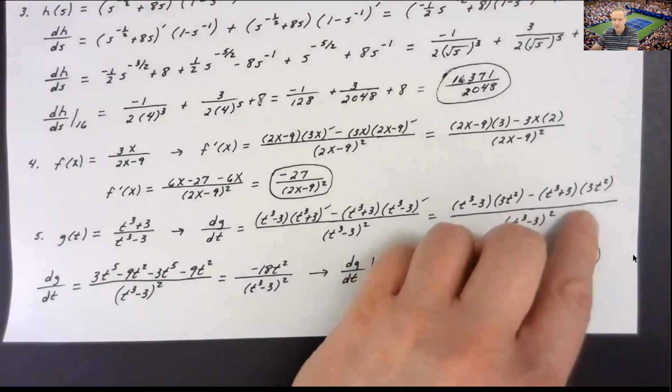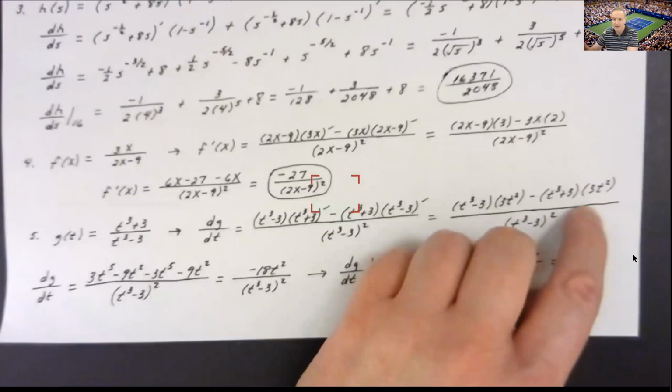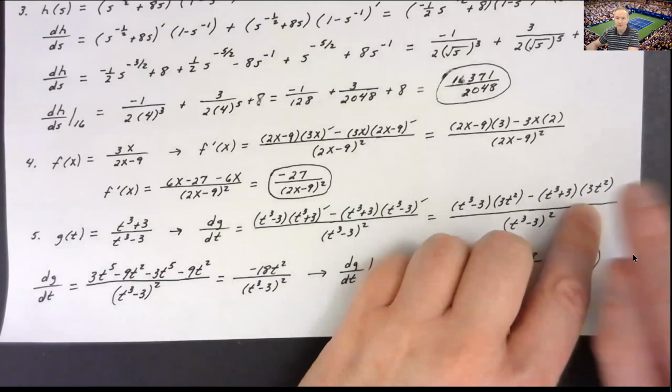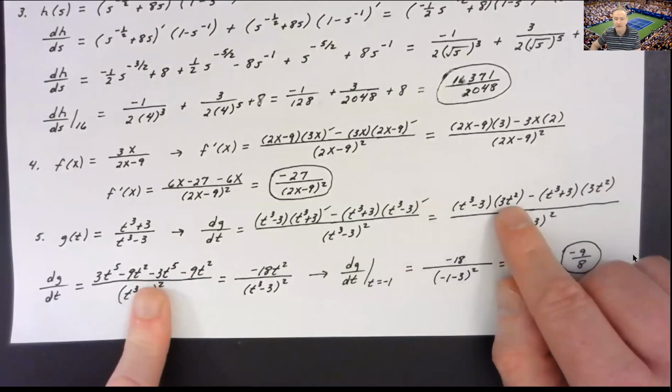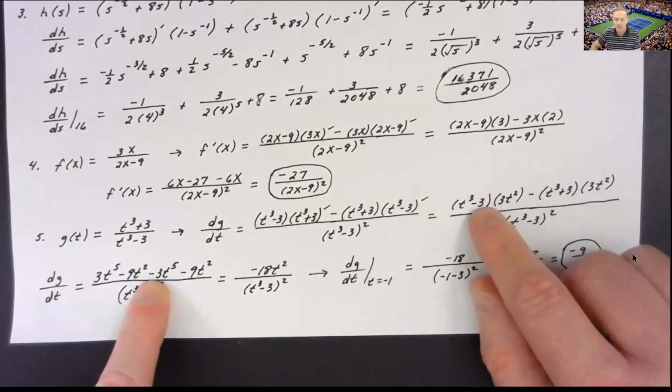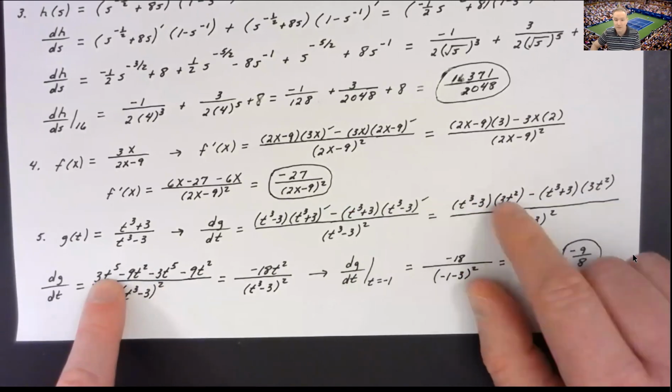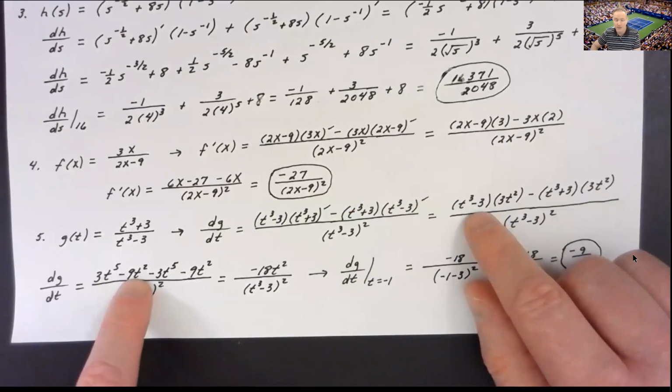Now, that's a little blurry there. Let me see if I can address that. There we go. Now, whenever I'm looking at this, I'll go in and say, okay, let's distribute that 3t squared throughout the first group. That gives me 3t to the 5th minus 9t squared.